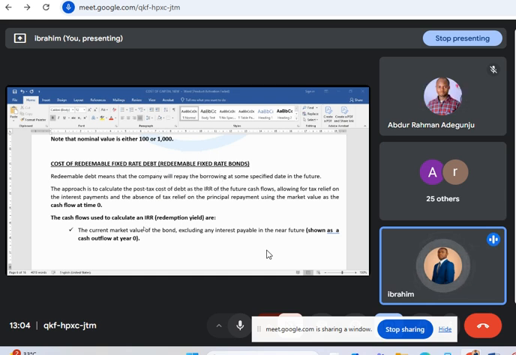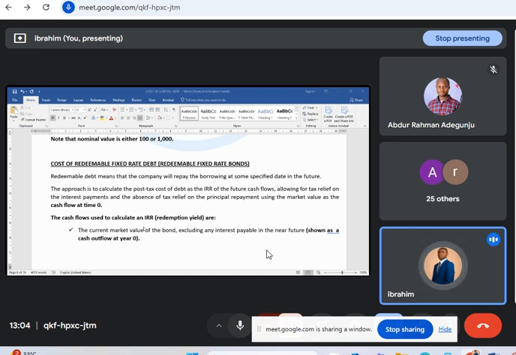We already know it's post-tax because there will be a tax relief at the end of the day. Post-tax means that you take the effect of tax. Post-tax cost of debt is the internal rate of return of the future cash flow, allowing for tax relief on the interest payment, and the absence of tax relief on the principal repayment, using the market value as the cash flow at the time.